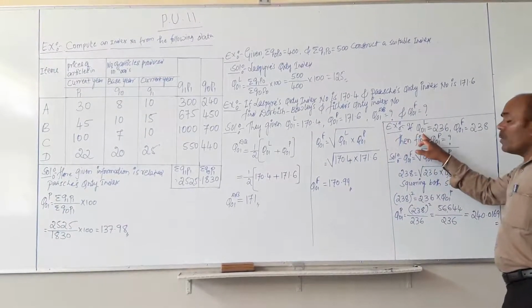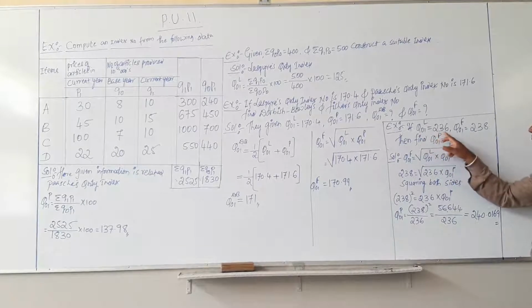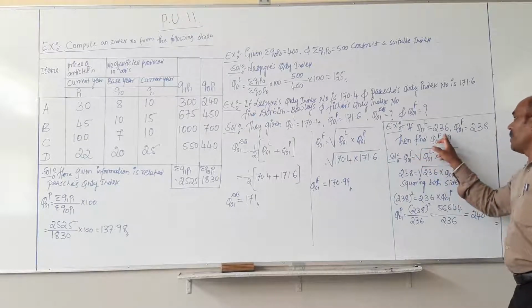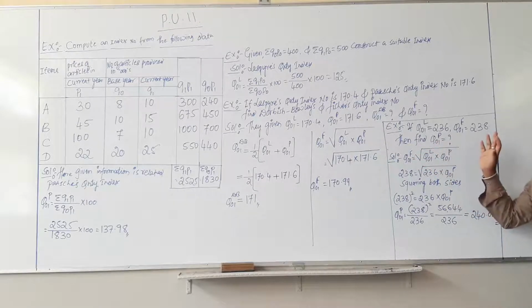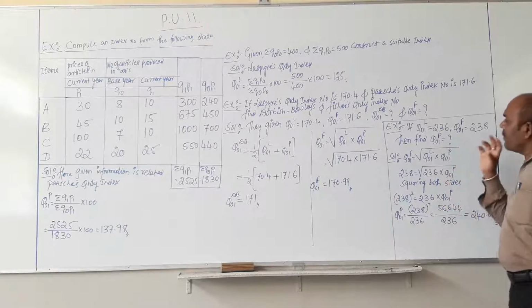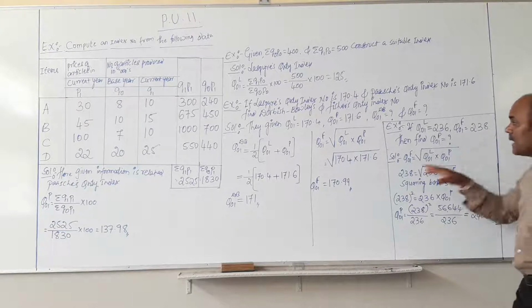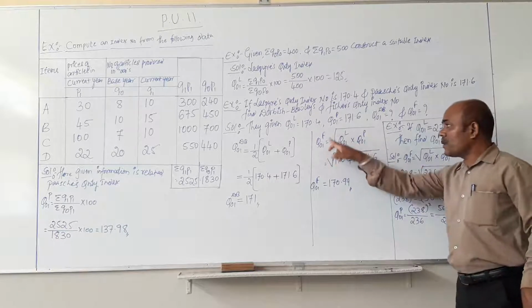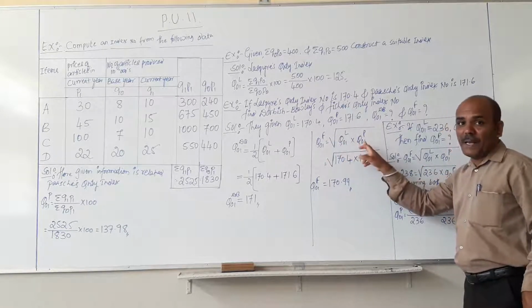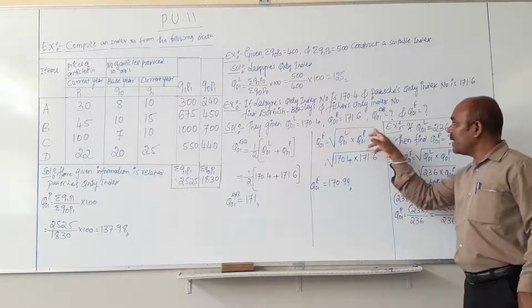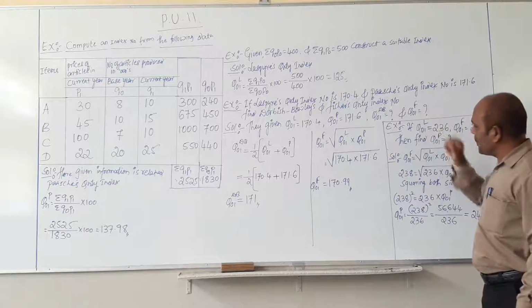If Laspeyres' index is 236 and Fisher's quantity index is 238, then they ask to find the Paasche's index number. Then write the formula. It will be easier because Fisher's quantity index includes Laspeyres' and Paasche's, so it will be easy for us to find the index of Paasche's. They gave Laspeyres'.